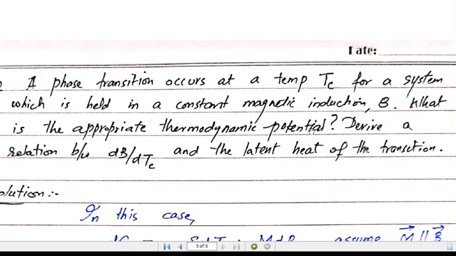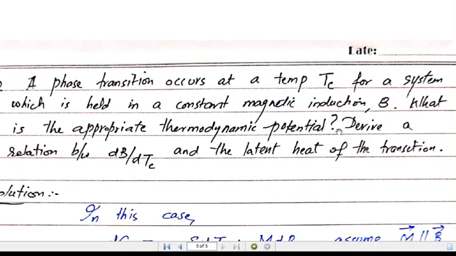As we discussed in our last lecture, the thermodynamic potential which is associated with a magnetic system is the magnetic free energy of the system. So the thermodynamic potential for the case of a magnetic system is the magnetic free energy. We are asked to derive a relation between dB by dTc and the latent heat of the transition. That is, we are asked to find the Clapeyron equation for the case of the magnetic system, which gives a relation between the slope and the latent heat at the transition temperature, which is Tc.